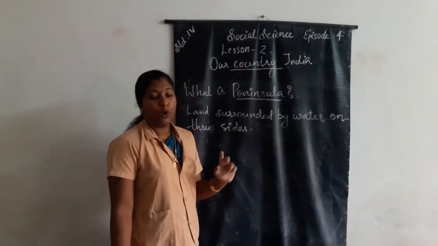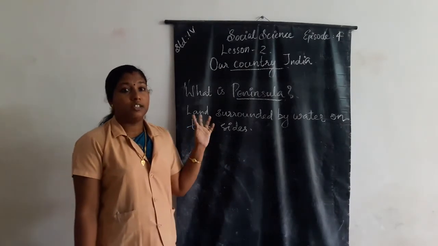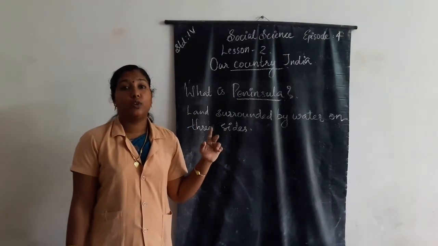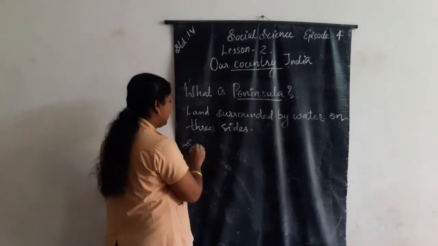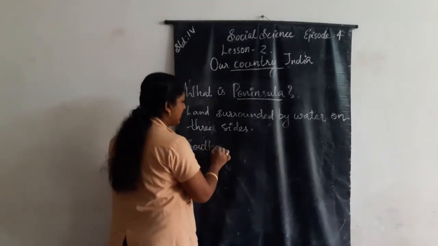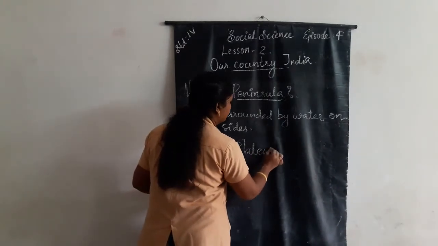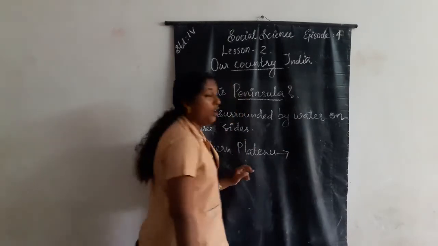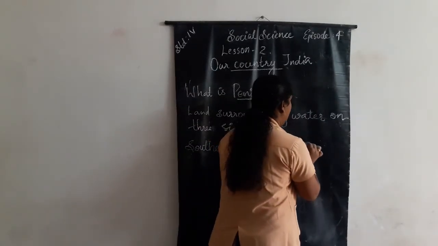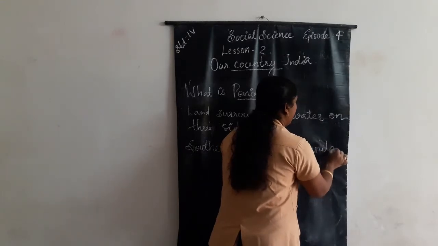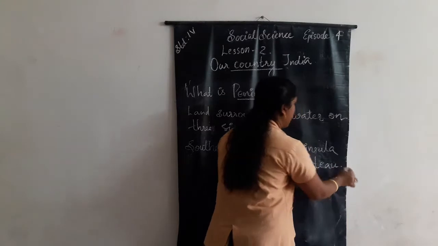So, the southern plateau is also called the peninsula plateau.